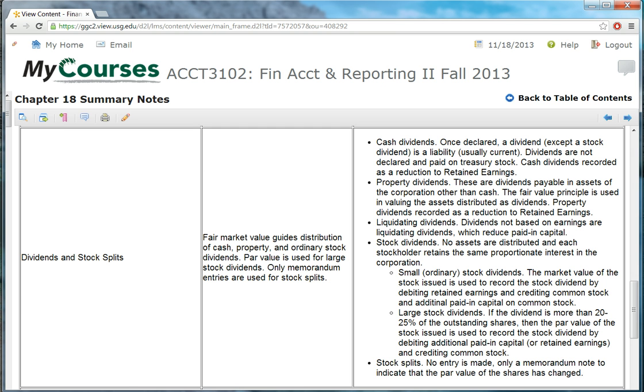The two types of stock dividends: with a small or ordinary stock dividend, the market value of the stock being issued is the valuation basis. With a large stock dividend, greater than 20 to 25% of the number of shares outstanding, it is the par value of the stock that's being issued that is the valuation basis. In either case, though, bear in mind that with a stock dividend, the net change in shareholders' equity is zero.